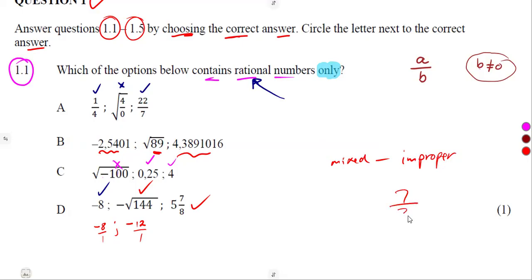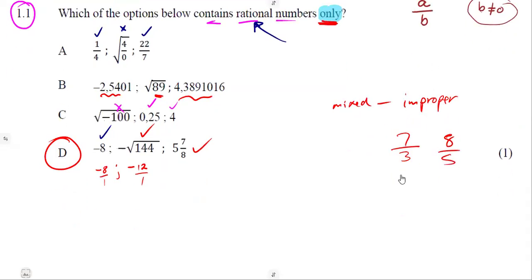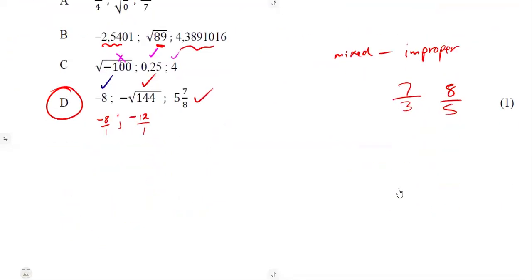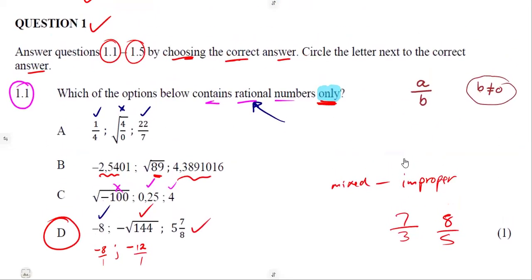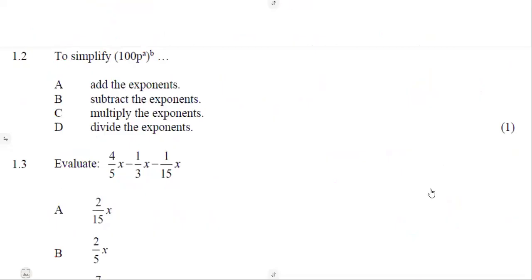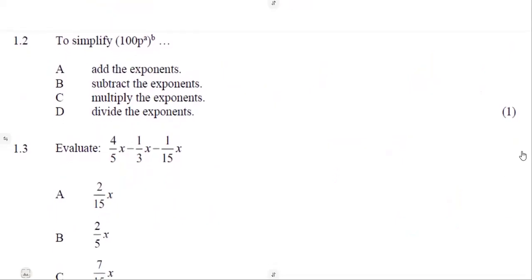We have got something like 7 over 3, 8 over 5. These are improper fractions, but still they are what? Fractions, a over b. So it means this is also a rational number. So the correct answer was going to be D, where we have got all of the given numbers as what? As rational numbers. The case here was therefore only rational numbers. All right, so that is what we are given. We just need to play around with questions. Make sure that you understand the simplification to answer the question that you are given.